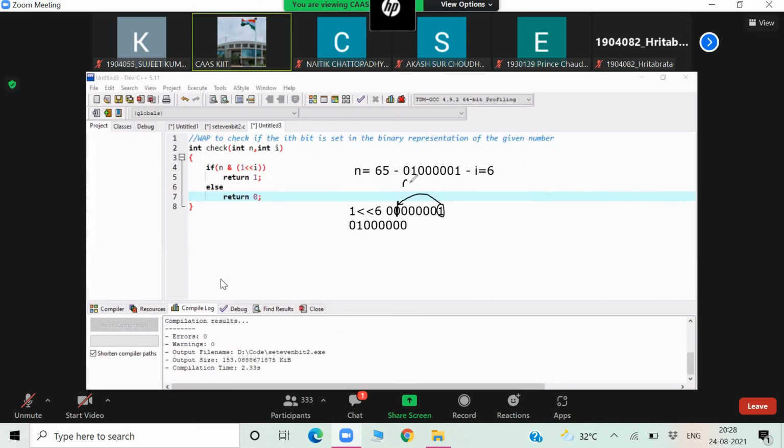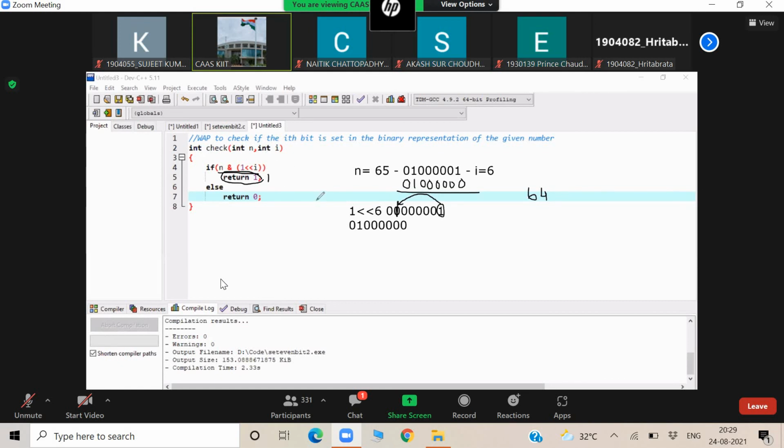Now if I do the AND operation here, what will be the result? 64. Any non-zero number is true, so return 1 here. Matlab true. It means the 6th bit is set here.